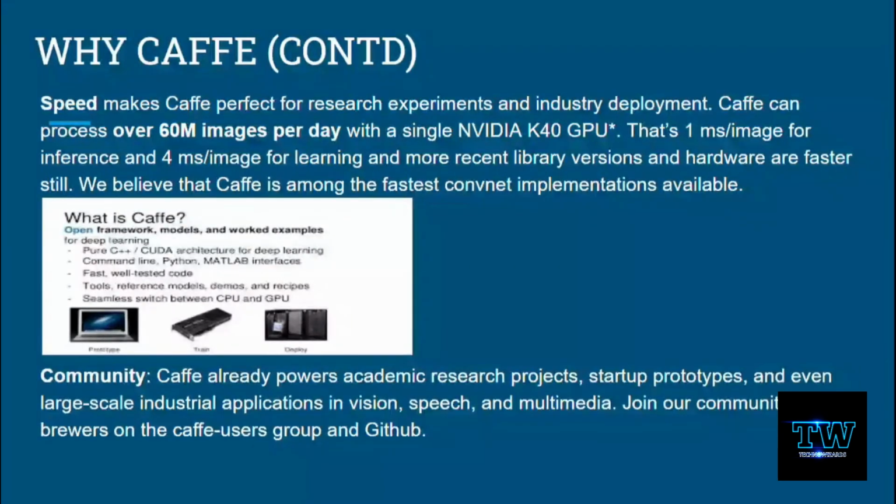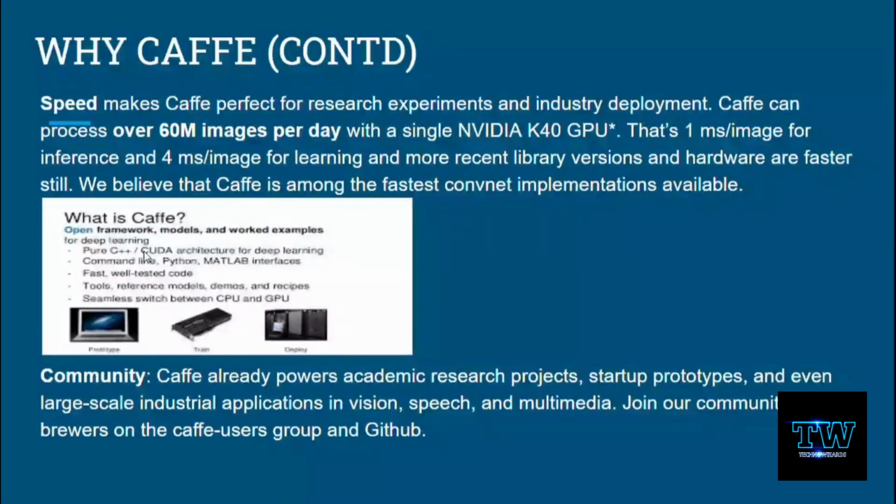It can process 60 million images per day with a particular GPU, and that is reading an image within 1 millisecond for inference, and within 4 milliseconds per image for learning. We still have faster GPUs and faster libraries, but we believe that Caffe is among the fastest convnet implementations available.